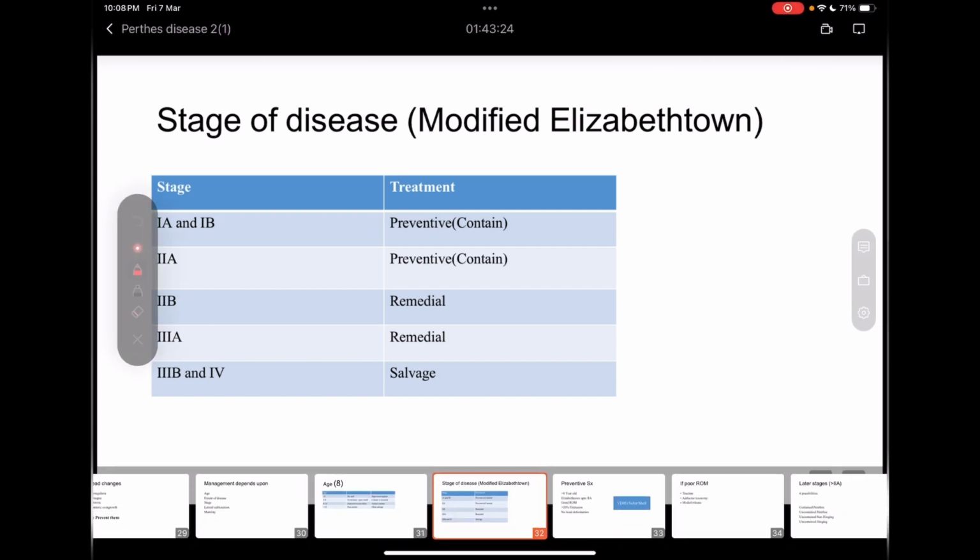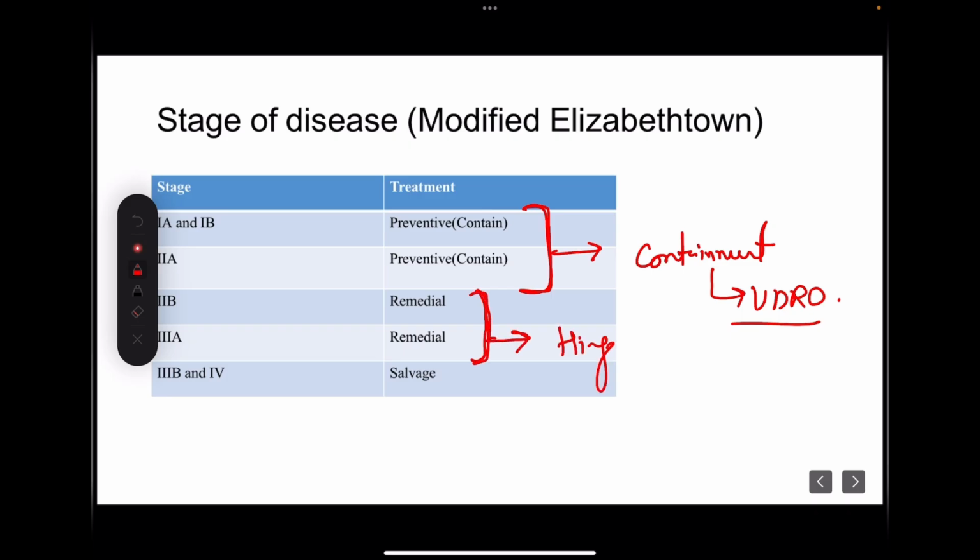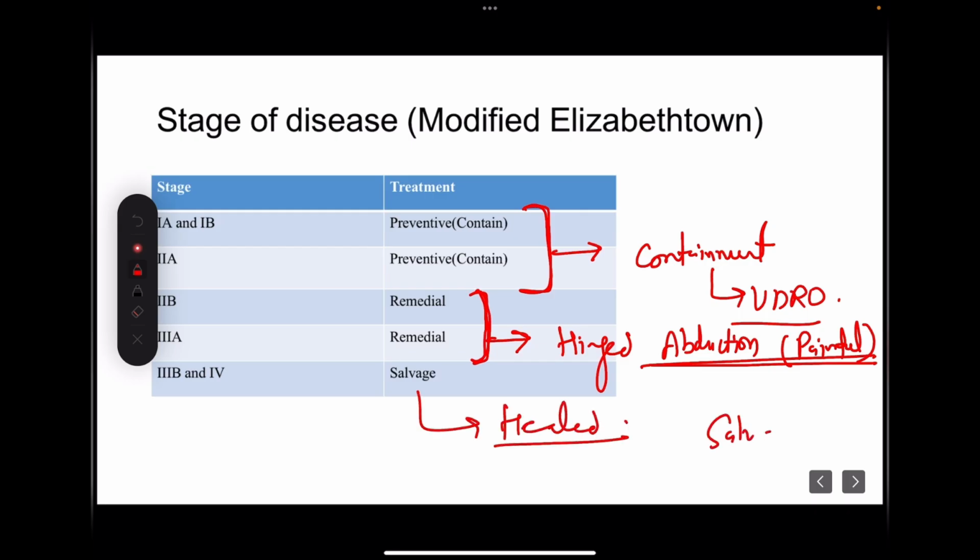So according to the stages of modified Elizabethtown classification, up to 2A, I have already told you, we have to do containment surgery. That is a preventive procedure mainly done by VDRO, varus derotation osteotomy. But after 2A, what has to be done? After 2A, we have to do remedial surgeries whenever the child has hinged abduction. What is hinged abduction? This is a painful condition. We will be discussing this in further slides. And once the disease has healed, we have only salvage procedures with us. We will be discussing all these salvage procedures.